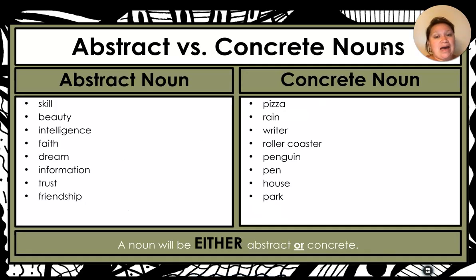So when you're talking about abstract versus concrete, just like it is proper or common, a noun can never be both abstract and concrete at the same time. An abstract noun, remember, is something that is intangible. A concrete noun is something that you can experience with your 5 senses. It will always be either abstract or concrete, never both.